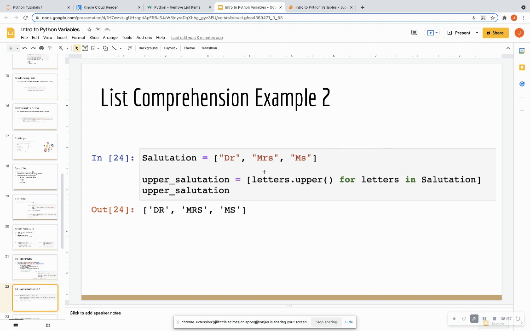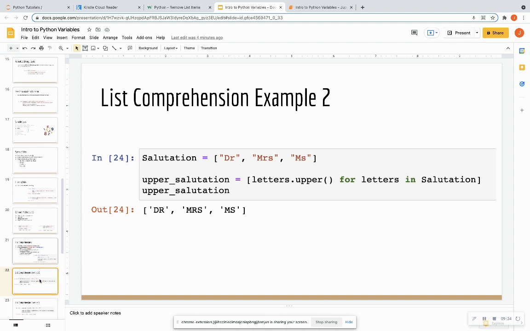So I'm saying, hey, go through each item in this list, which I'm calling letters. You can call this items, you can call it x, whatever you want to call it, and apply this function where I'm able to change all of those letters to uppercase and then give me back that list. So then we're able to change all of our letters to uppercase in the output.